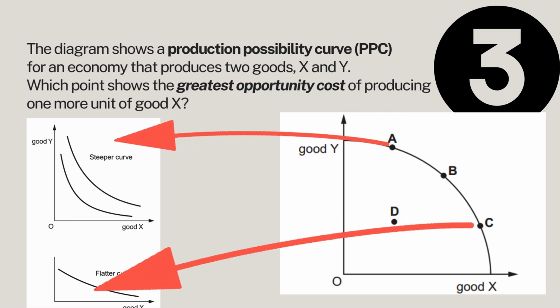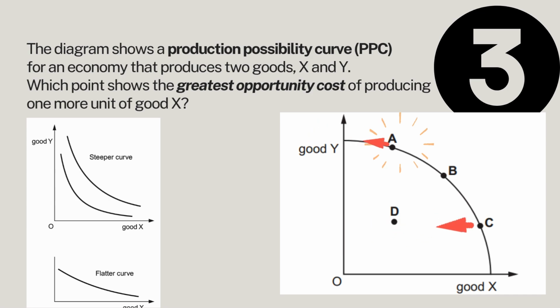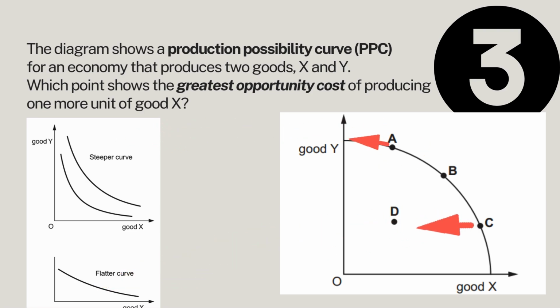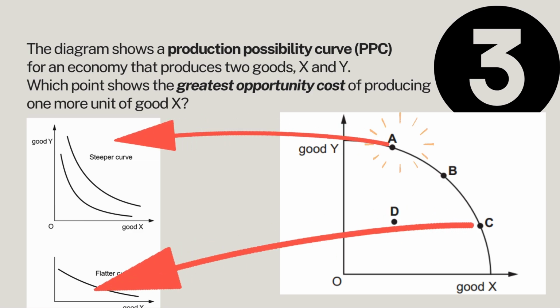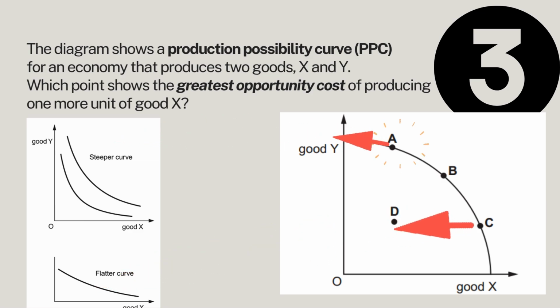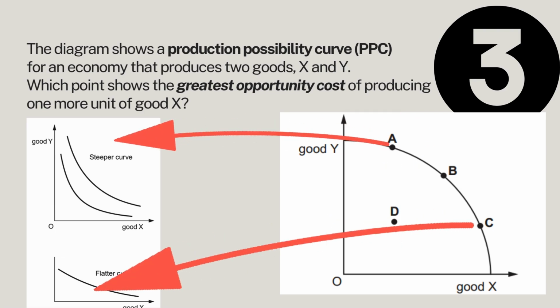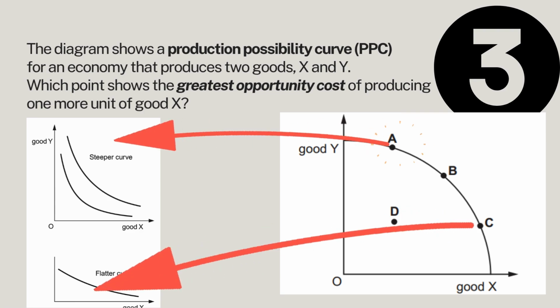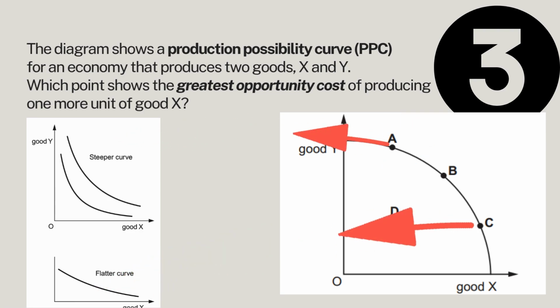And the point D is below the curve, it's inside the curve, meaning it's inefficient. There's an inefficiency of the usage of the resources, which means that it's not really relevant for opportunity cost analysis. So again, the final answer is point A, which means that at point A, the increasing good X results in the biggest loss of good Y, meaning that it has the greatest